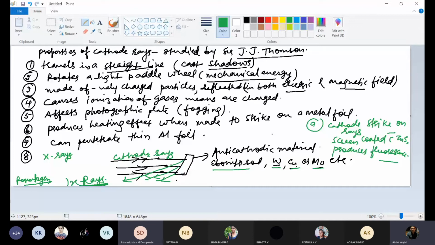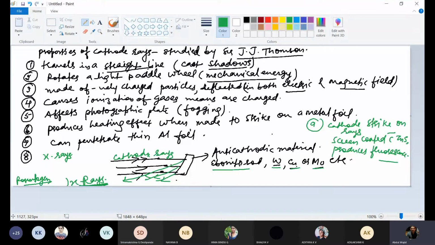Sir, one more doubt. As you said, these rays are formed by some bombardment, no, sir? So is this bombardment done on the electrode or on the zinc sulfide coating? No, this bombardment will be there with the molecules of the gases.